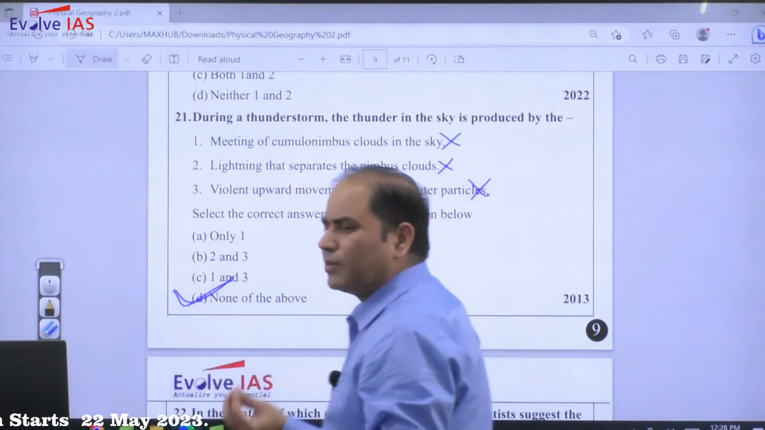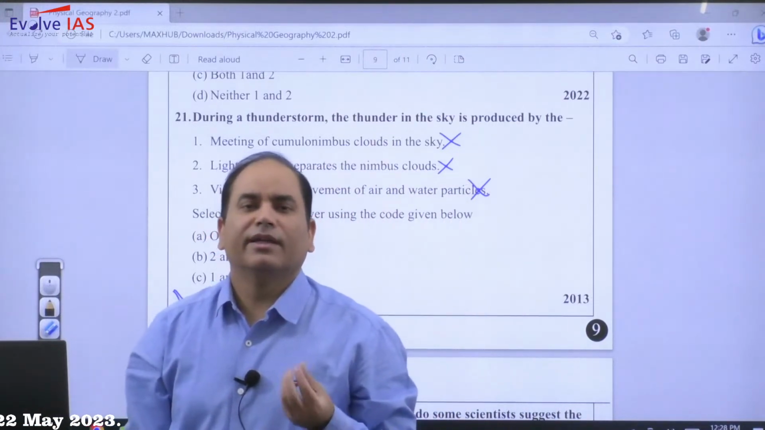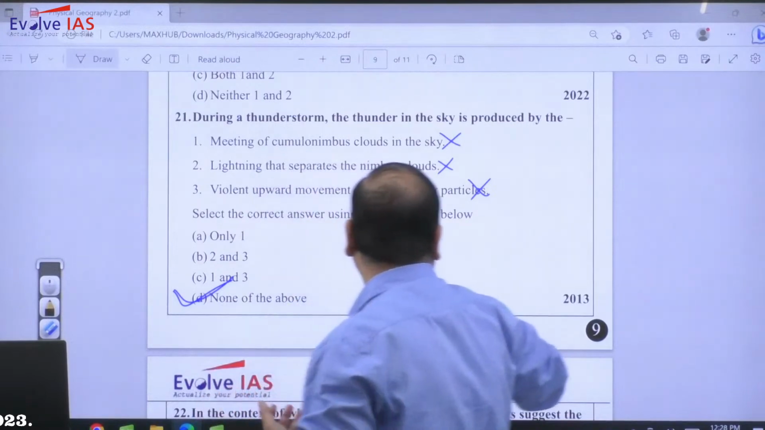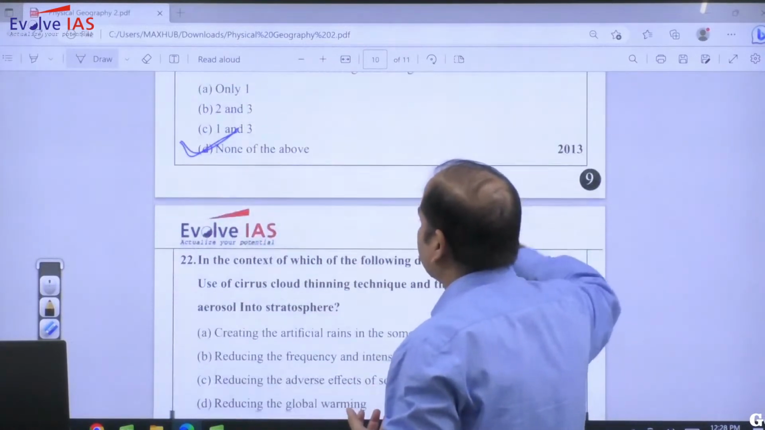Thunderstorm, tropical cyclone, that is also a very important area. ये भी बहुत important area है जहाँ से बहुत बार question पूछे जाते हैं.